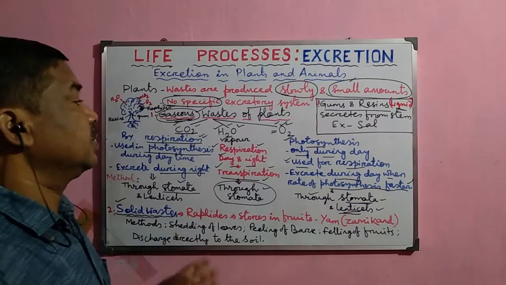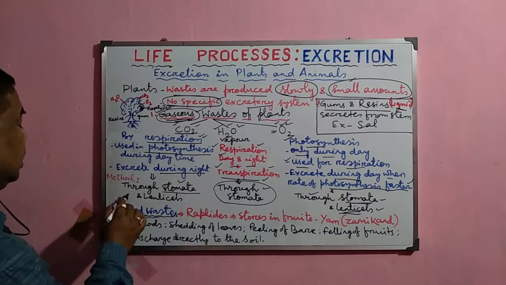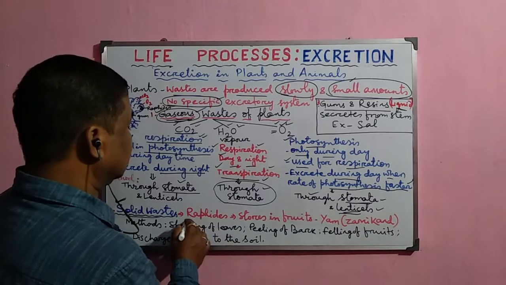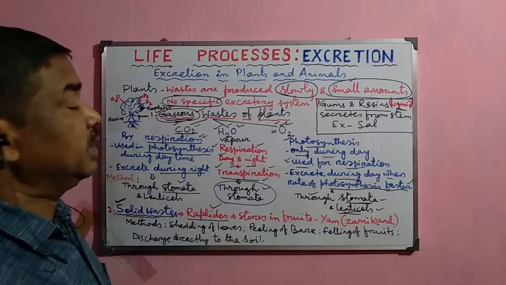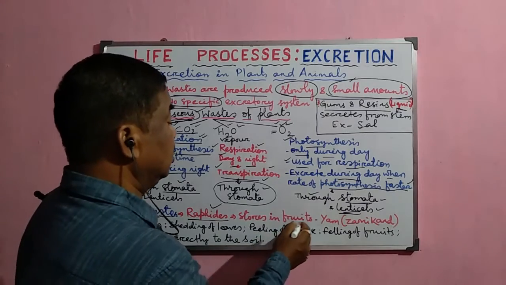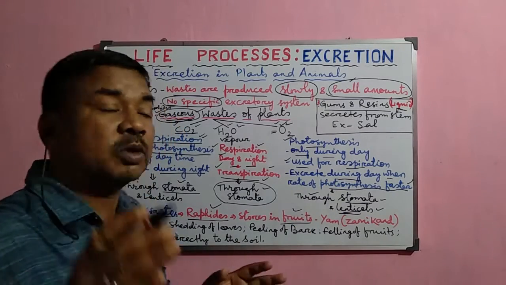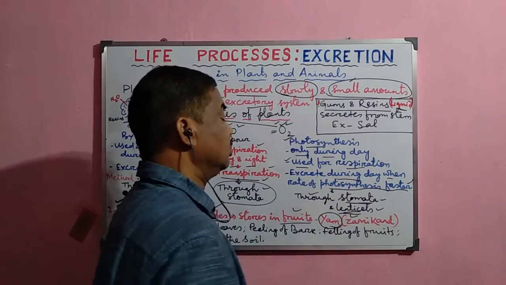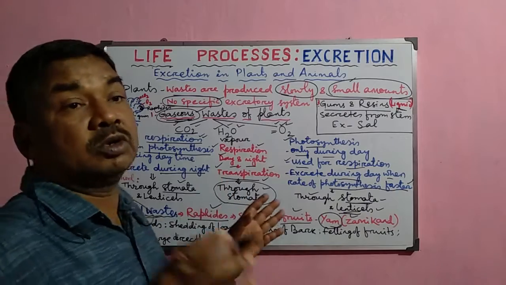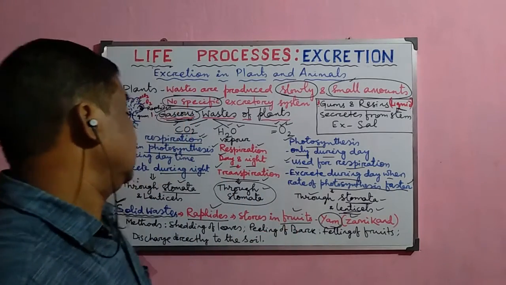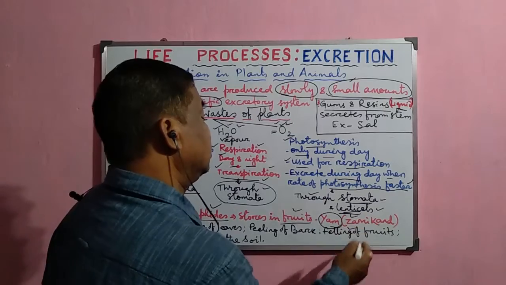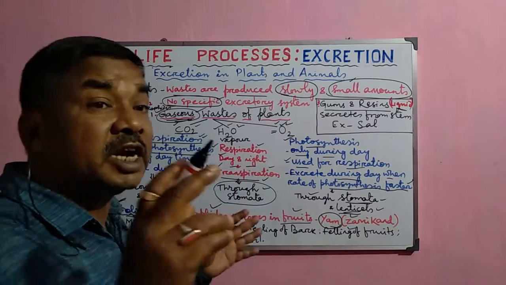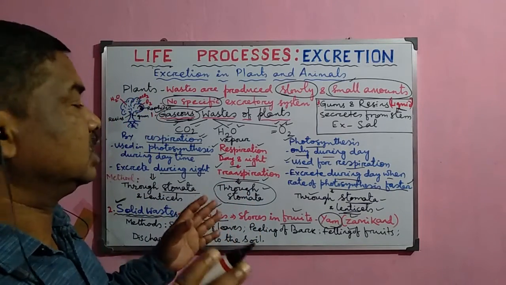Now, solid wastes are also produced in case of plants, and the most common example is the raphides. These raphides are normally stored in the fruits of some plants, not in all plants. The most common example is the yam plant, which is also called the Jamaican, where the fruits store the raphides, and when the fruits fall from the tree, they are discharged, or the plant gets rid of these raphide-like waste products.